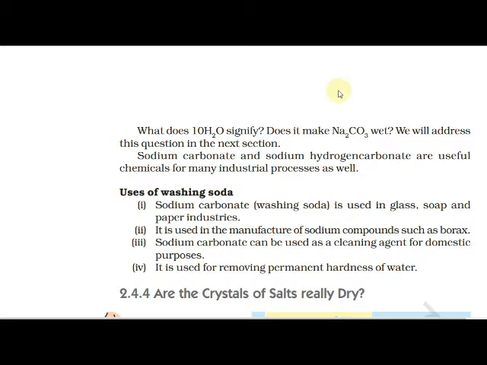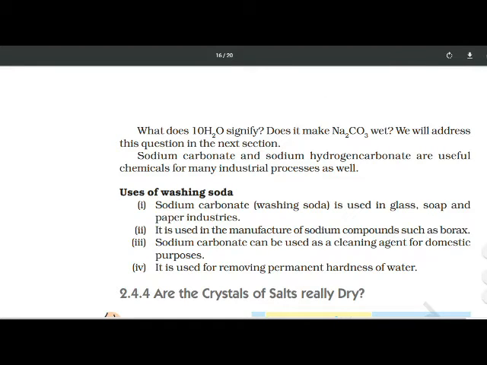Sodium carbonate can be used as a cleaning agent for domestic purposes, and it is used for removing permanent hardness of water. So these washing sodas are used, understood?